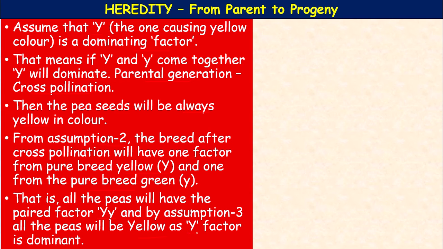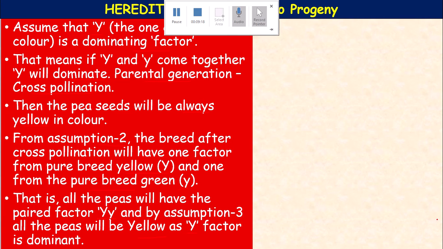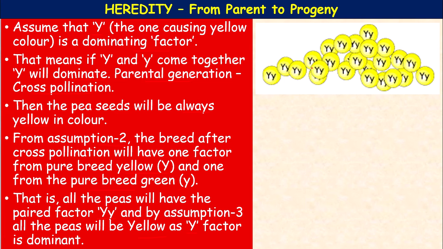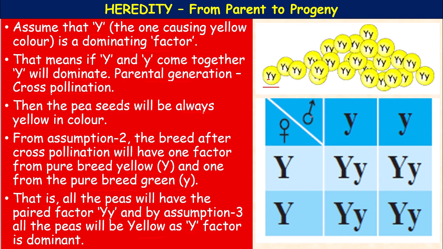Because the capital Y factor is dominant here. By crossing pure breed yellow and pure breed green peas, we have produced the F1 generation with all yellow because capital Y is dominating. You can see here what is produced in the F1 generation, capital Y, small y.